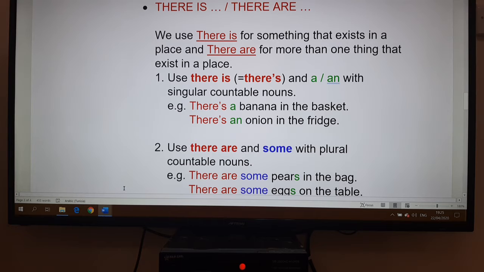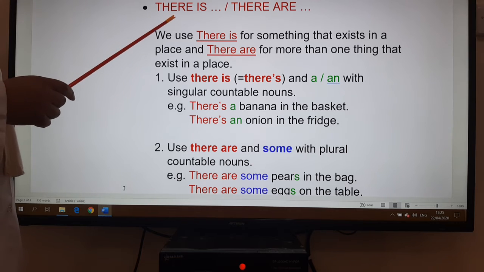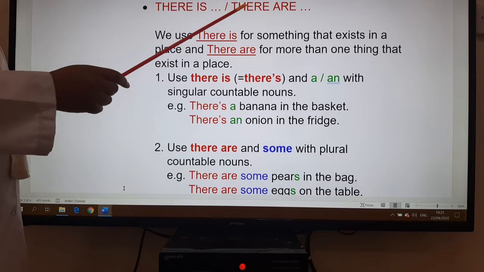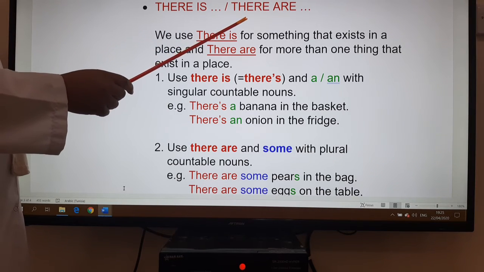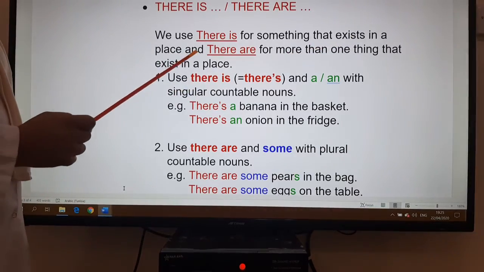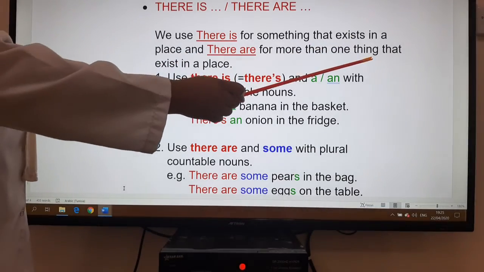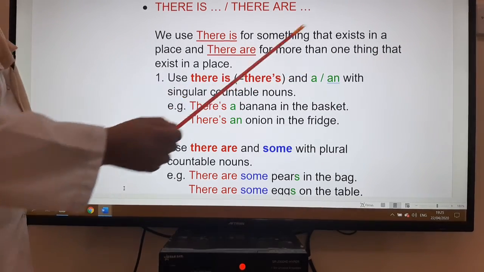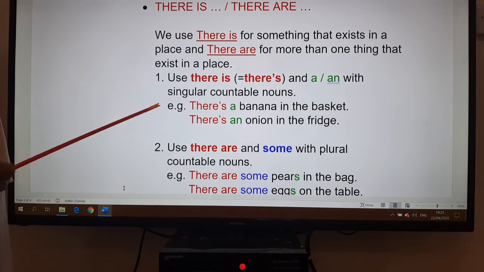Now, since we deal with singular and plural nouns, we can use with them there is or there are. There is used for singular nouns and there are for plural nouns. So we use there is for something that exists in a place, and there are for more than one thing, to say plural things that exist in a place.